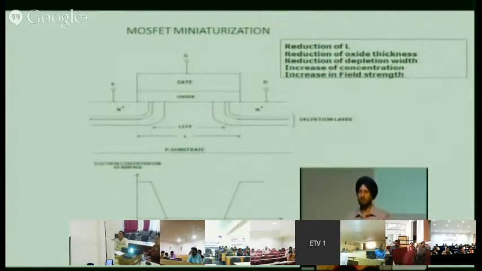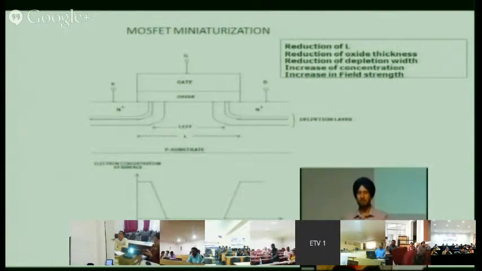Because earlier it was a 5 volt device. Now if you have to make a transistor, all your boards are of 5 volt, so you cannot keep on decreasing this. Till now there have been around 13 or 14 technology generations, but we have not seen 13 or 14 power supplies. Power supplies are only 3-4: 10 volt, 12 volt, 5 volt, 3.3 and 1.8. Because to change the power supply, the entire board changes. So people are very conservative about changing the power supply. People want the power supply to remain the same, and you do something with the transistor.